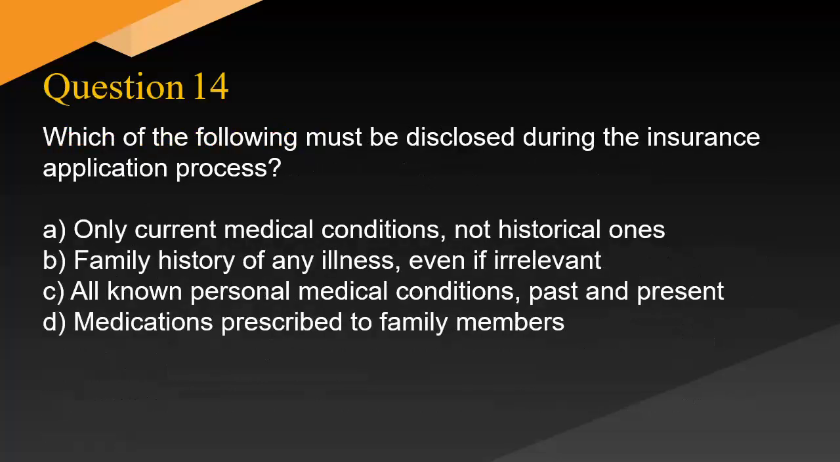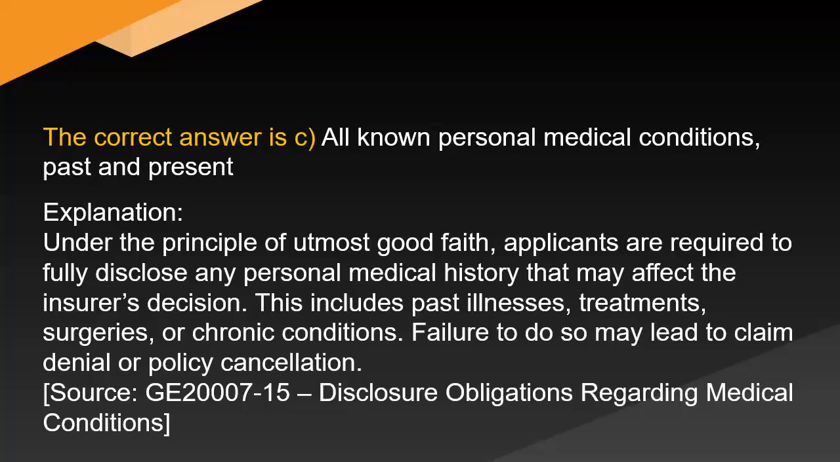Which of the following must be disclosed during the insurance application process? A. Only current medical conditions, not historical ones. B. Family history of any illness, even if irrelevant. C. All known personal medical conditions, past and present. D. Medications prescribed to family members. The correct answer is C. All known personal medical conditions, past and present.